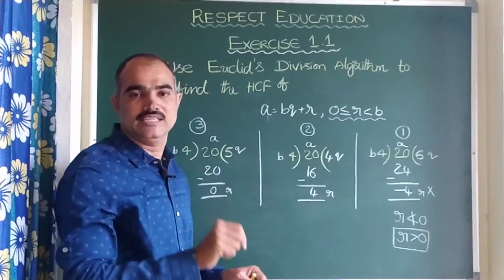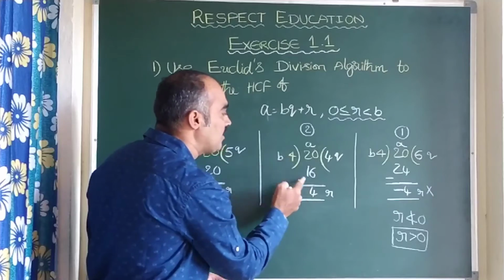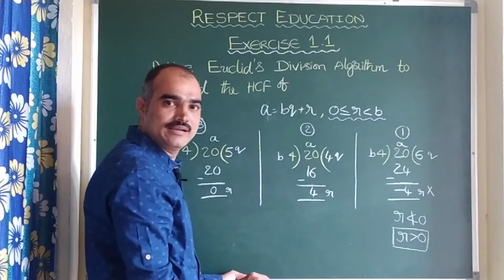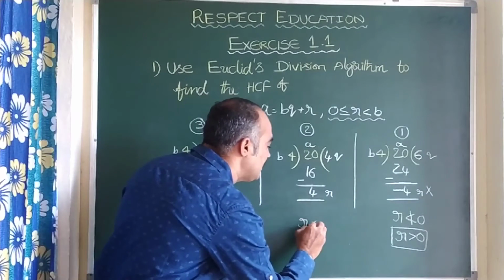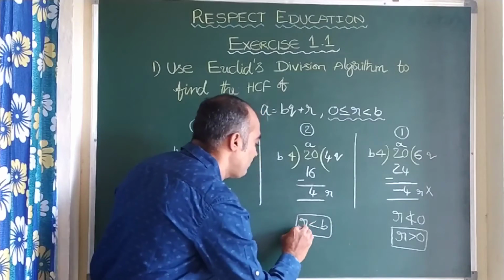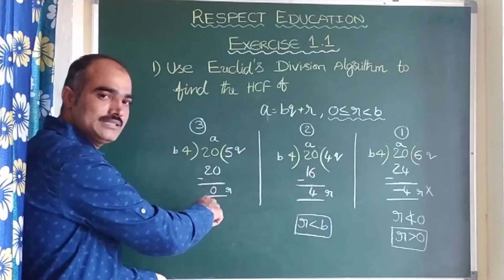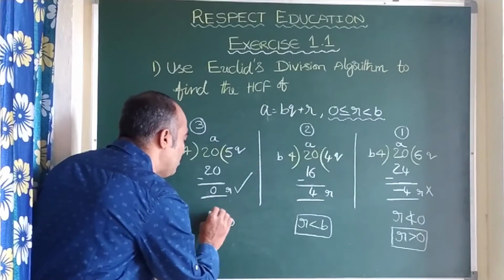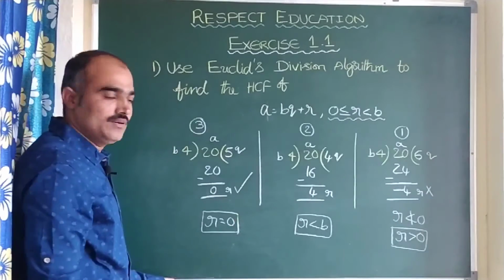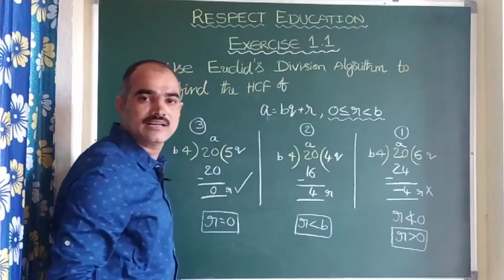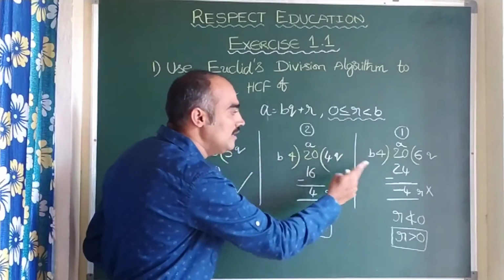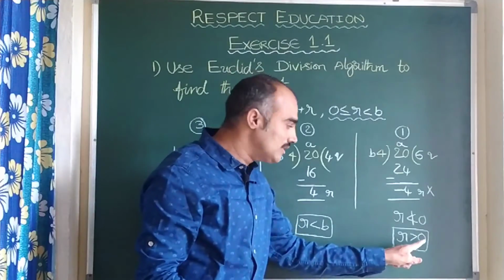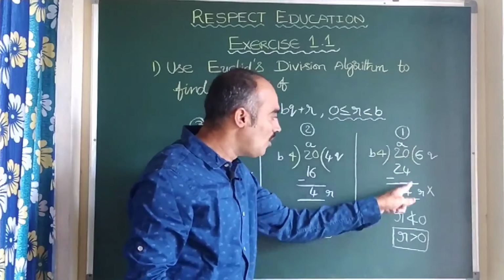That means your intention is that these two should not be equal, meaning R should be strictly less than B. Clear? So here you learn the truth that R is strictly less than B. Final? This we accept, we say that it is correct. That means we accept here R is equal to 0, right? These 3 are the truths from the children. Of course these may be wrong, but from the mistake we learnt that R should be non-negative.